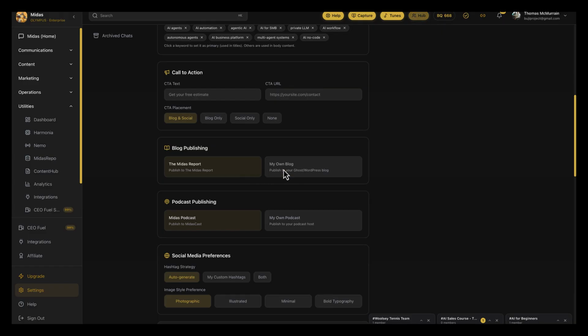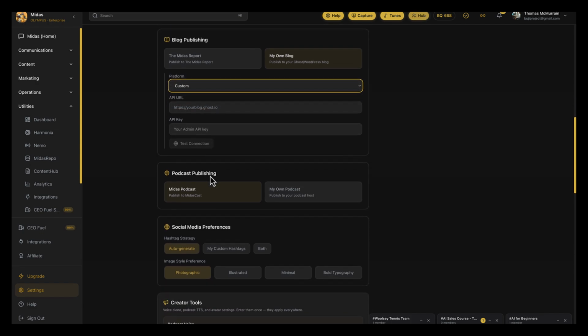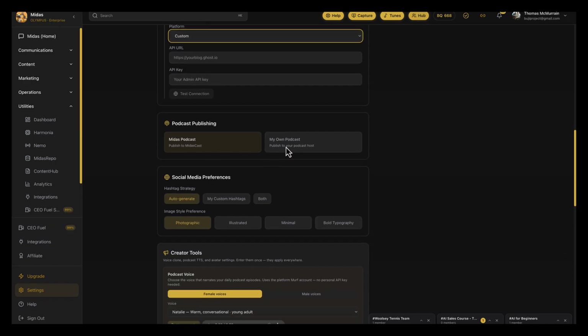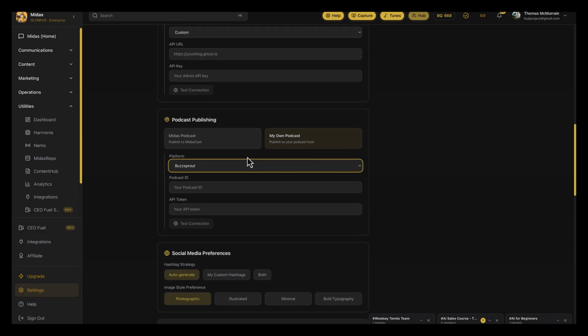If you want these blogs published to your own blog, you can just select which platform you have. If it's custom, do that. Put in your API URL and your API key. If you have a blog, you know what those are. And the same goes for the podcasting. If you want to list it on your own podcast, you can select the carrier that you're with, and we will submit it to both your blog and your podcast in draft format. You'll have to publish it yourself.